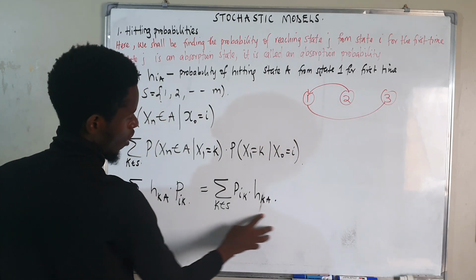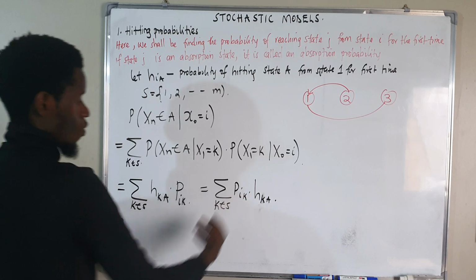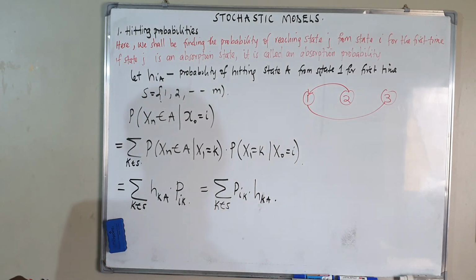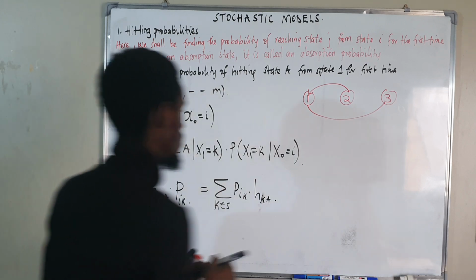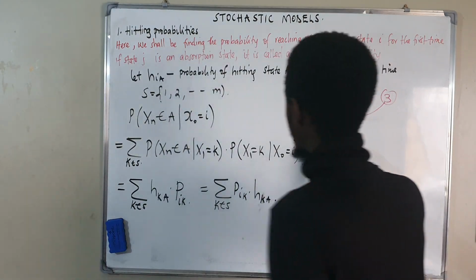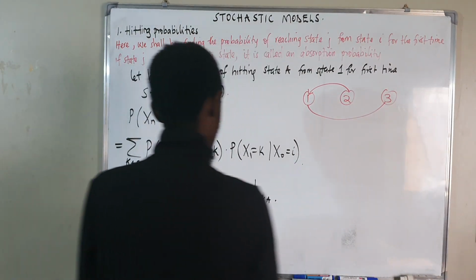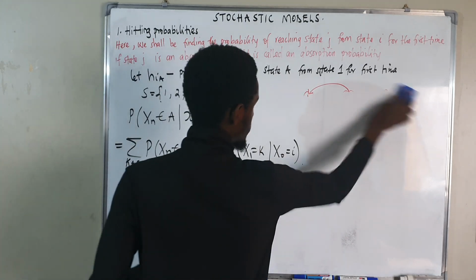This is going to be the formula we apply for every question that asks us to find the hitting probabilities. Likewise, I can summarize my hitting probability equation in this format.